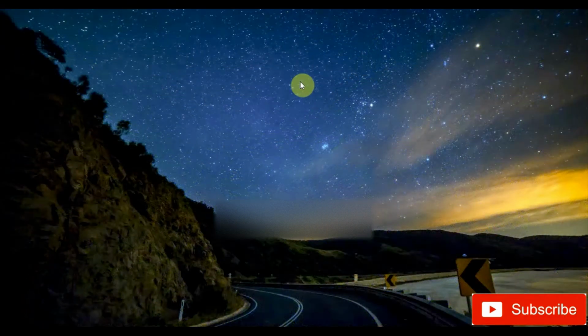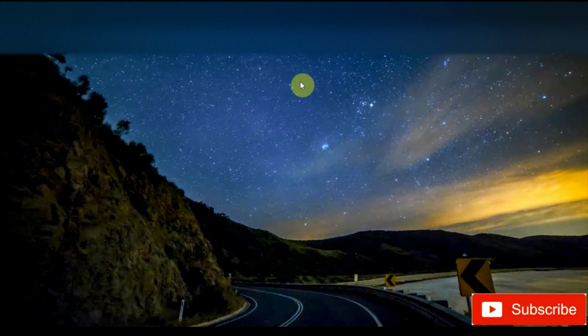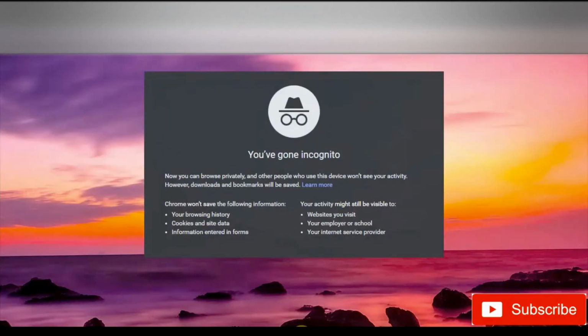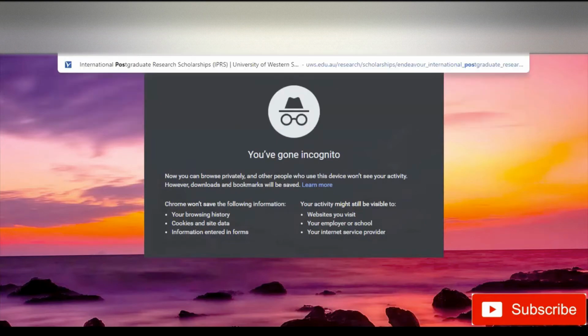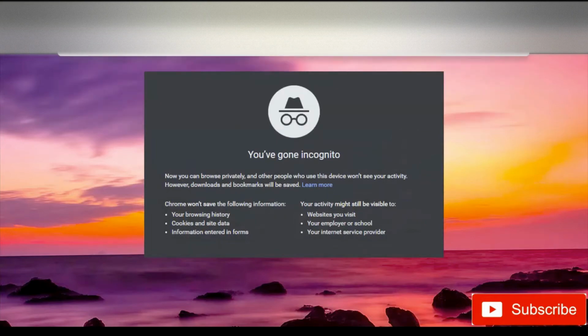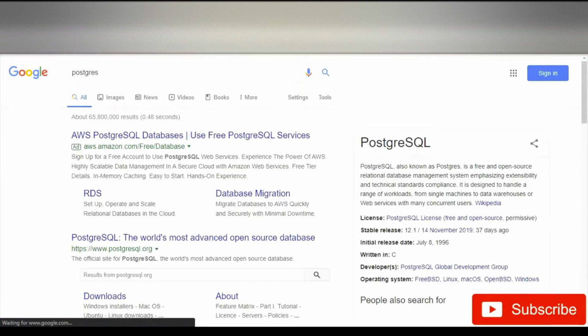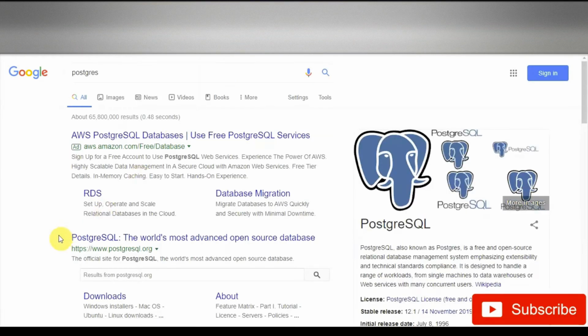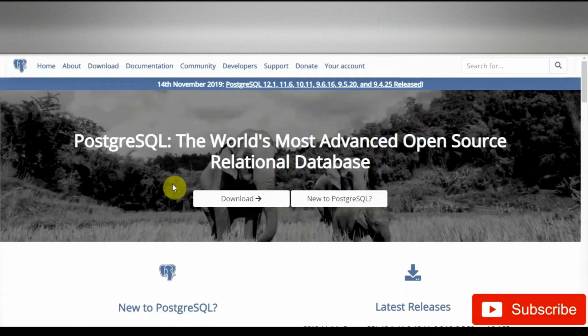In this video, we will see how to download and install Postgres database and add PostGIS extension to it. First of all, we will go to our web browser and type in Postgres. Now here we can see the PostgreSQL website is listed here. We will click it and it will open PostgreSQL website.